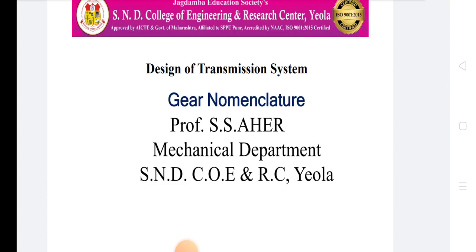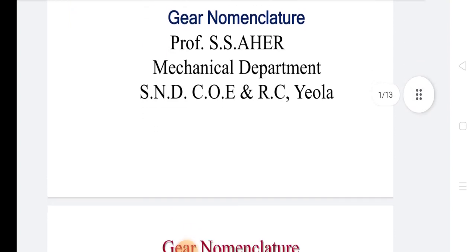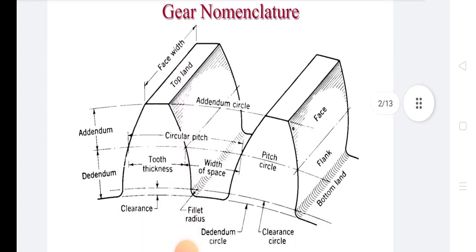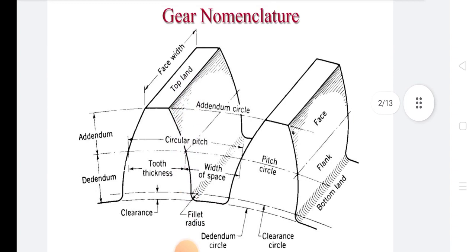We today discuss gear nomenclature. Gear nomenclature is a very important topic in gear. These are the different definitions: addendum, dedendum, face width, top land, tooth thickness, clearance, circular pitch, addendum circle, width of space, fillet radius, pitch circle, face, flank, bottom land, clearance circle, dedendum circle.